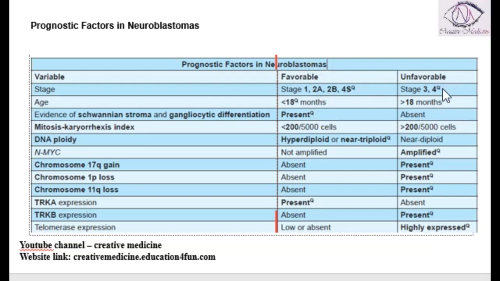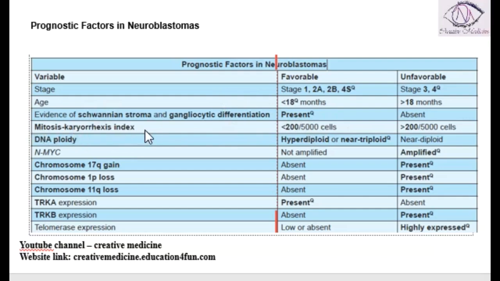prognosis. If the stage of the tumor is 3 and 4, it is unfavorable prognosis. If the age of the patient is less than 18 months, then it is favorable prognosis. If the age of the patient is more than 18 months, then it is unfavorable prognosis. If the evidence of squamous stroma and gangliocytic differentiation is present, it is favorable prognosis.